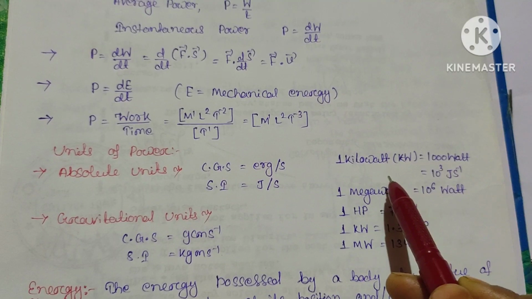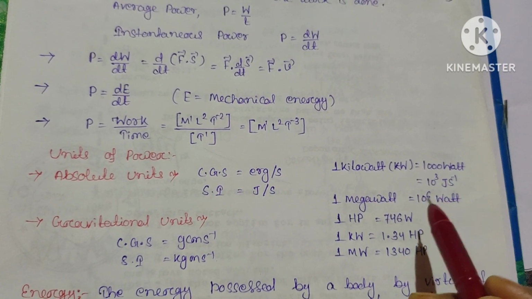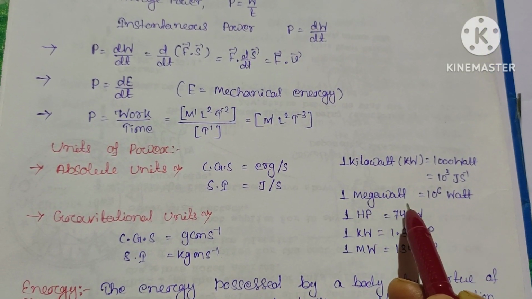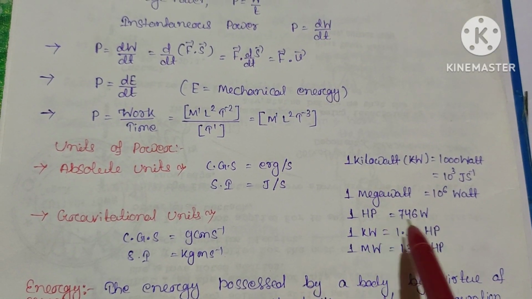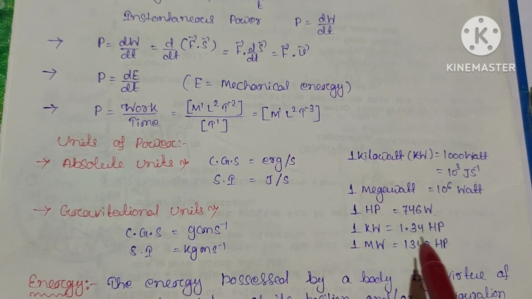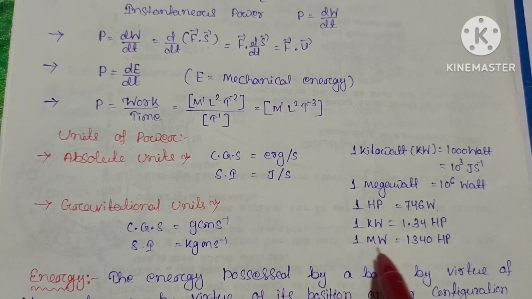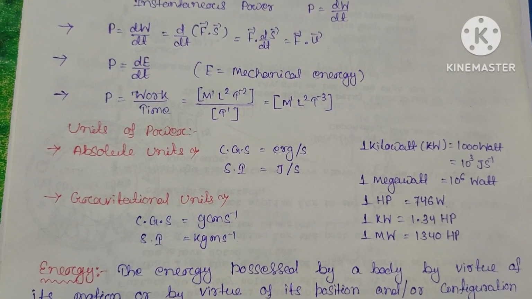1 kilowatt equals 1000 watt, that is 10 power 3 joule per second. 1 megawatt equals 10 power 6 watt. 1 horsepower equals 746 watt. 1 kilowatt equals 1.34 HP or horsepower. 1 megawatt equals 1340 HP.